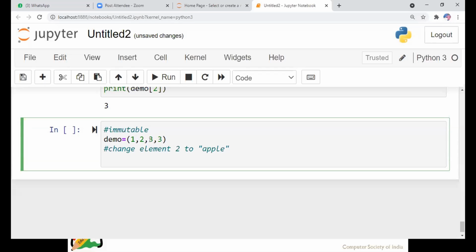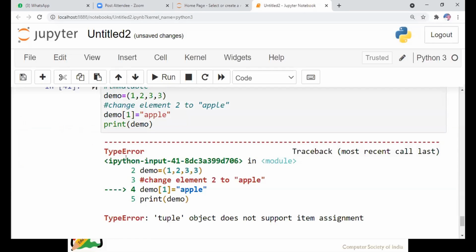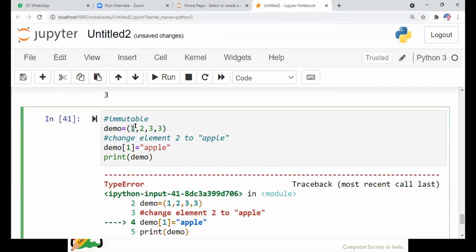What should I do? See, demo of index 1, which holds the element 2, is equal to apple. Now I just print the tuple. What will happen? It shows an error because we cannot change the value once assigned into a tuple. Here the index 1 is already assigned in a tuple, so we cannot change or add an element into the tuple.